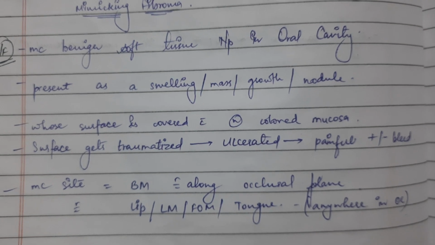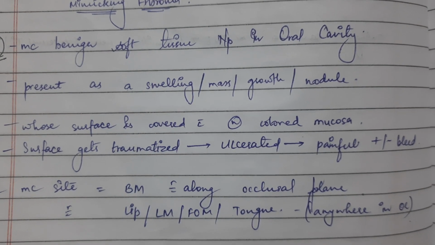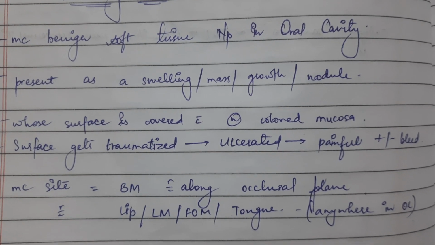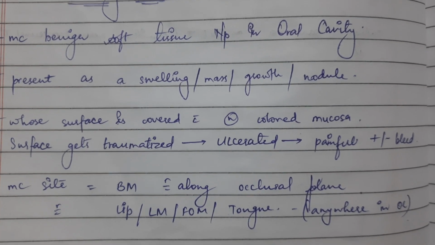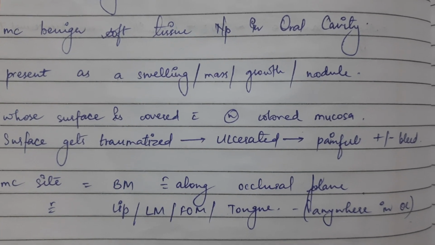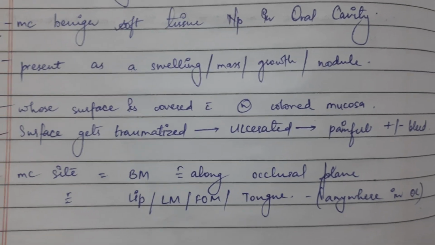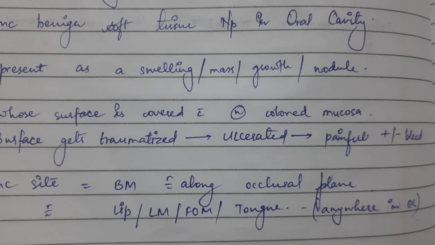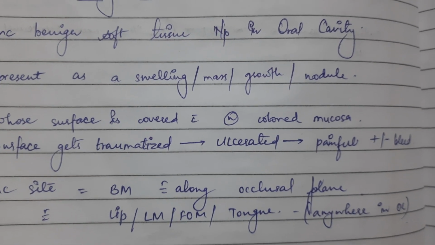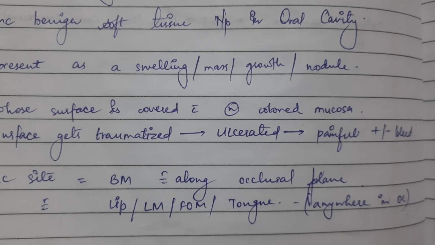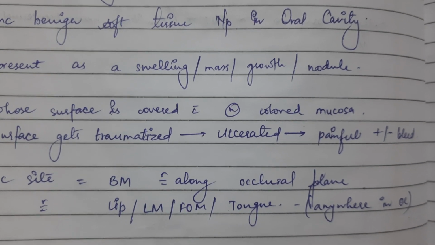The most common site is the buccal mucosa, seen along the occlusal plane. If the buccal mucosa comes between the teeth, linea alba type develops. Fibroma will most commonly occur there. It is seen on the lip also, after buccal mucosa: labial mucosa, floor of mouth, and tongue, anywhere in the oral cavity.